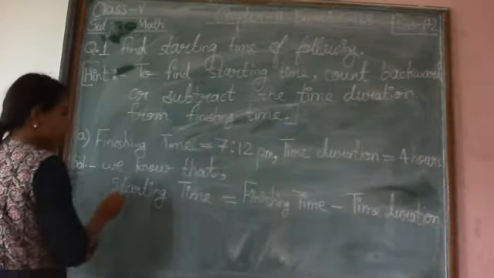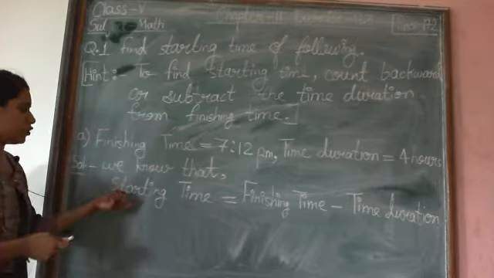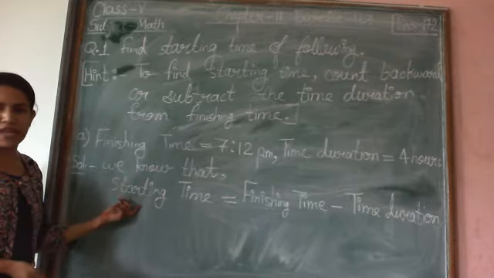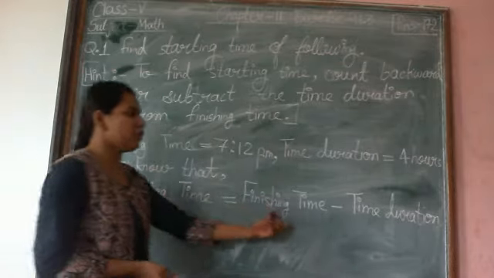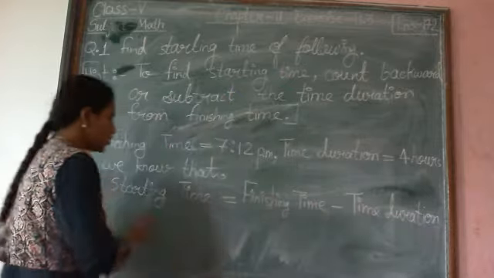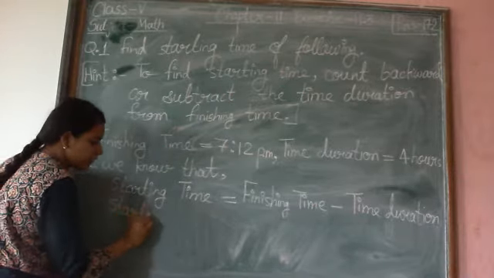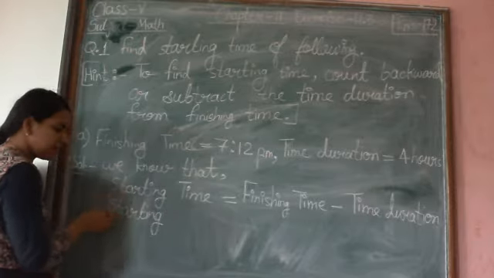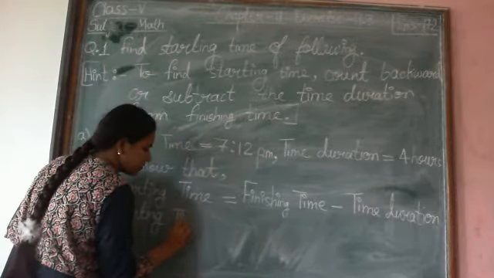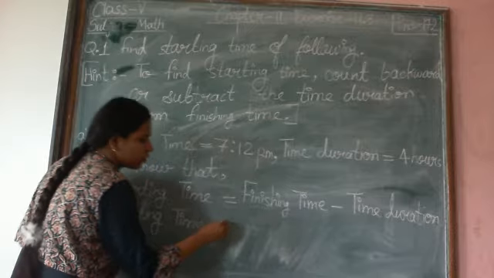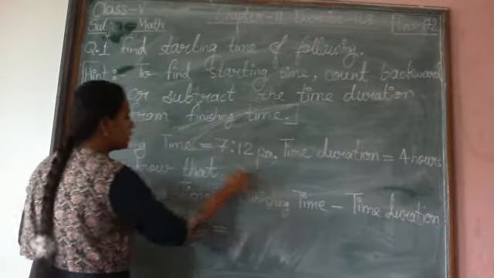Okay. Now, do we have any value for starting time? No. But we have value of finishing time and time duration. So we will write starting time as it is. As we don't have any value of starting time, write starting time as it is. Starting time is equal to finishing time. What is the value of finishing time in the question?